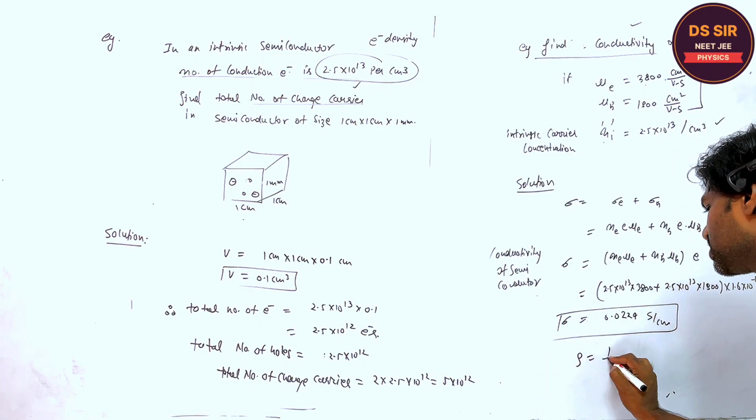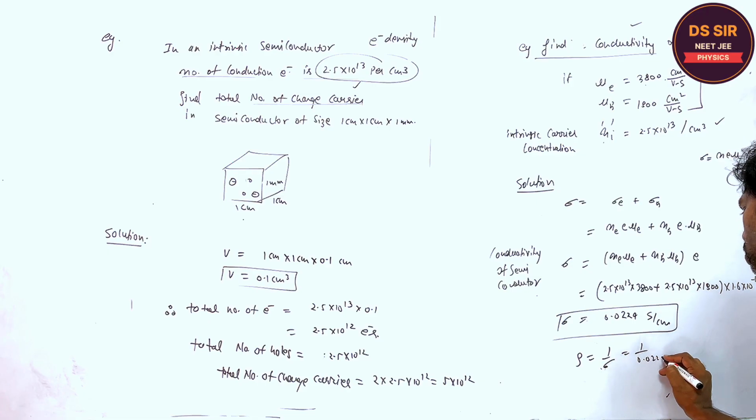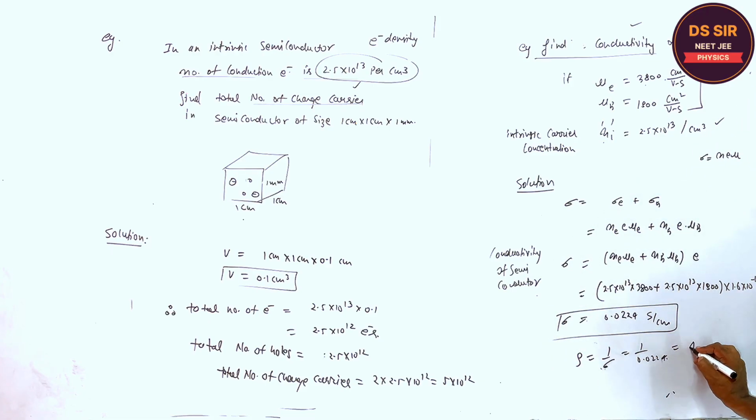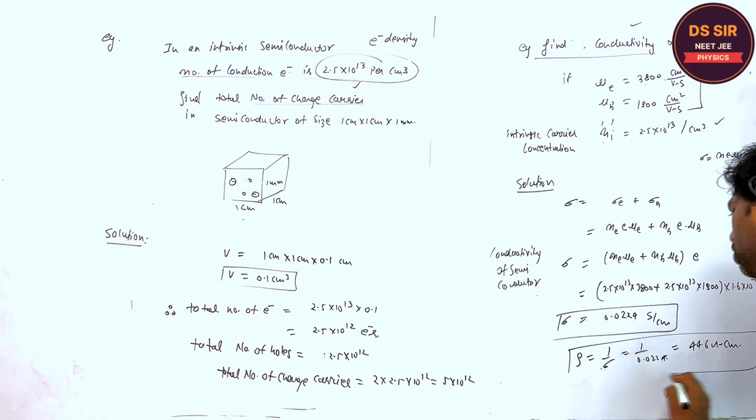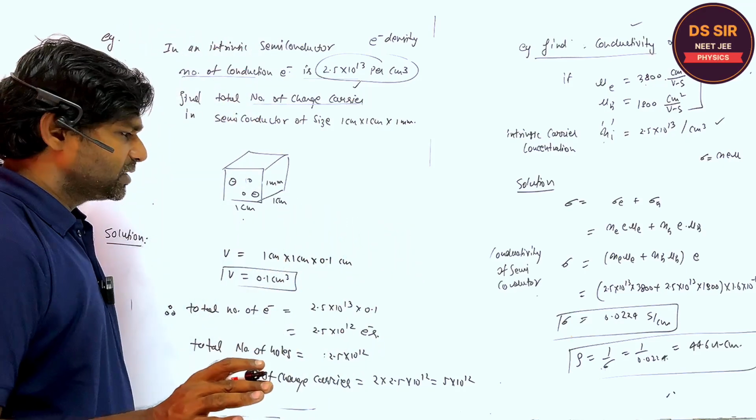And if you find the resistivity, the reciprocal of conductivity, 1 over 0.0224, which is equal to 44.6 ohm centimeter. Do you understand or not? Should I explain this once again?